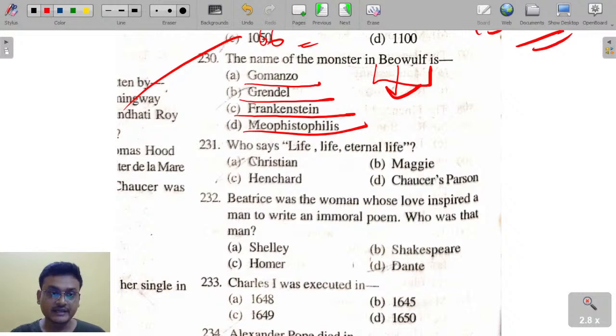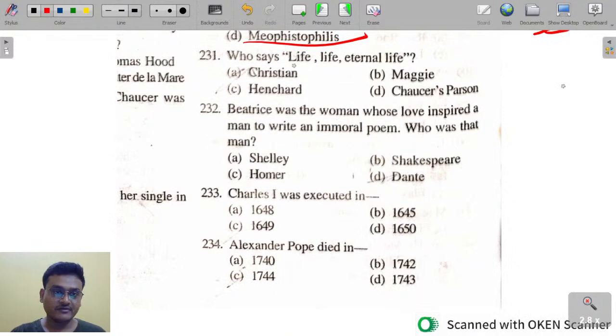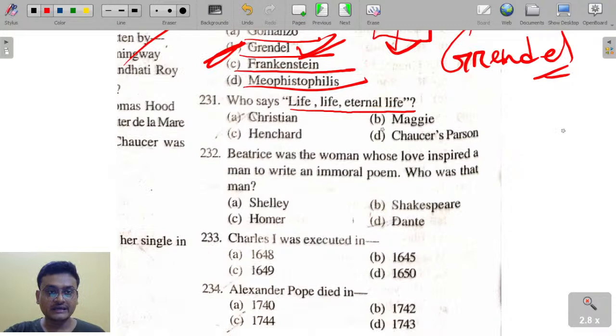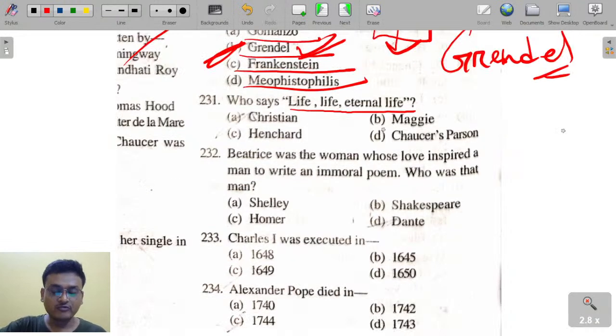Okay, it is Grendel. Grendel is the name of the monster in Beowulf. Grendel is the monster with whom Beowulf fought. Beowulf fought with Grendel and Grendel's mother as well.